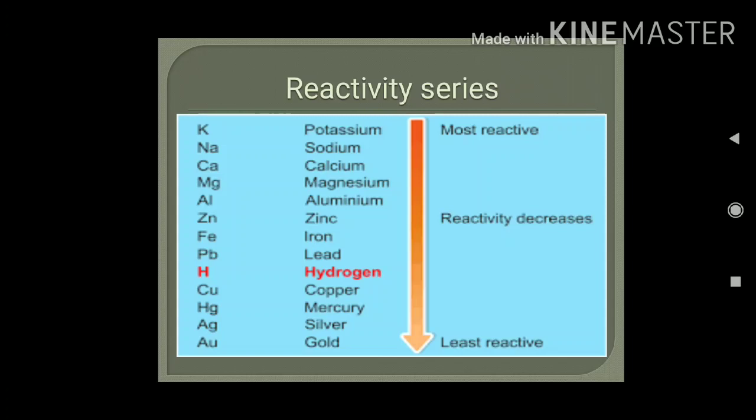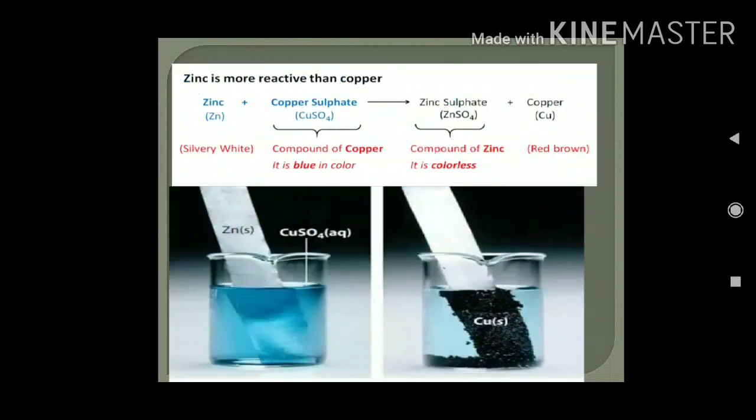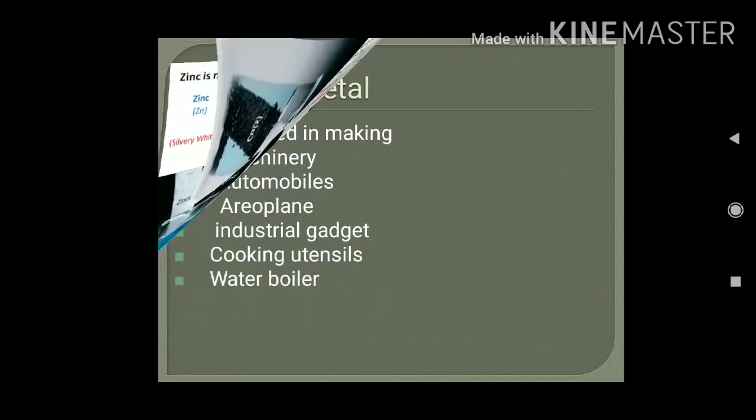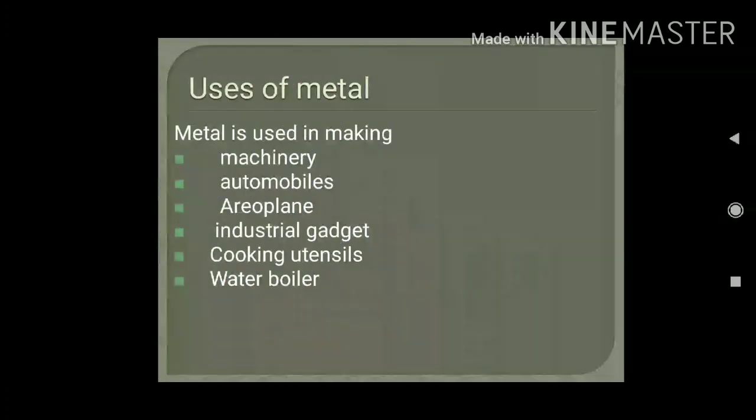But if in the place of zinc, you take silver, then there will be no reaction at all. I think it's clear. So a more reactive metal can displace the less reactive metal, but a less reactive metal can't displace the more reactive metal. Just see the reactivity series, and from this you can have an idea which substances are more reactive, which substances are less reactive. This is one of the best examples of displacement reaction.